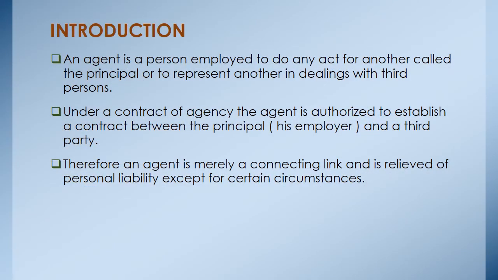Now, introduction. Basically, an agent is a person who is employed to do an act for another, called the principal, or to represent another in dealings with a third party. So from that point, the law of agency usually results in the creation of two contracts. One is a contract between the principal and the agent. Another one is between the principal and the third party through the agency.